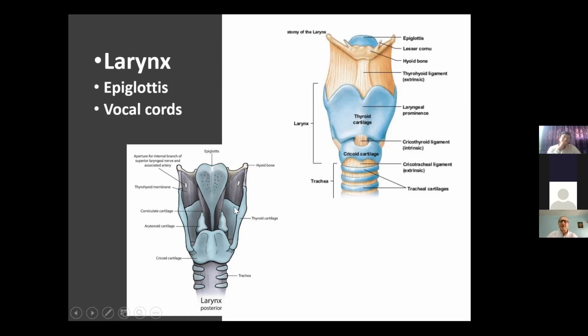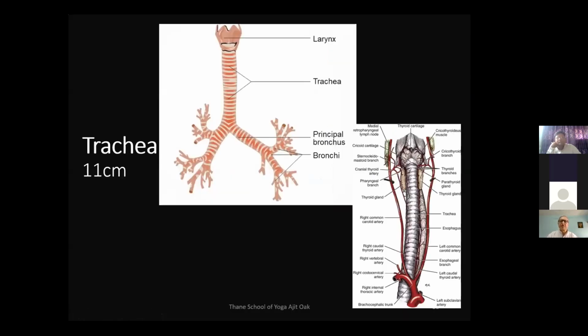And this is the front part of that thyroid cartilage, and this is the cricoid cartilage. And you can perceive here, this is the trachea. The cartilage of the trachea is C-shaped, so the back part of the trachea is not cartilage. We'll see that in the next diagram. The diagram will come later on.